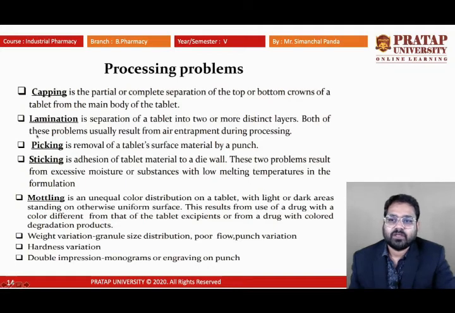The second one is known as the lamination process. The lamination process is a separation of the tablet into two or more distinct layers.